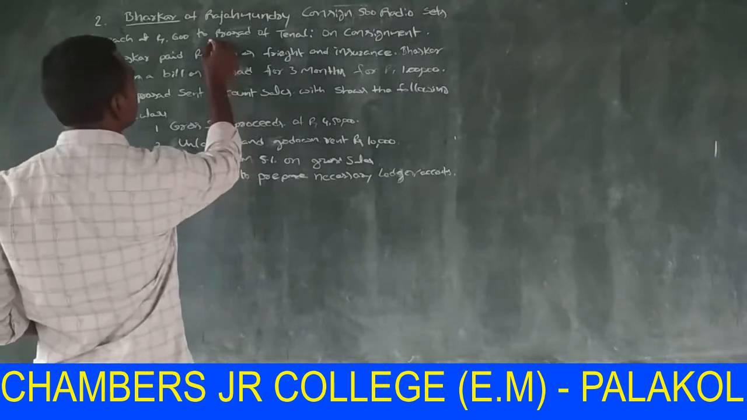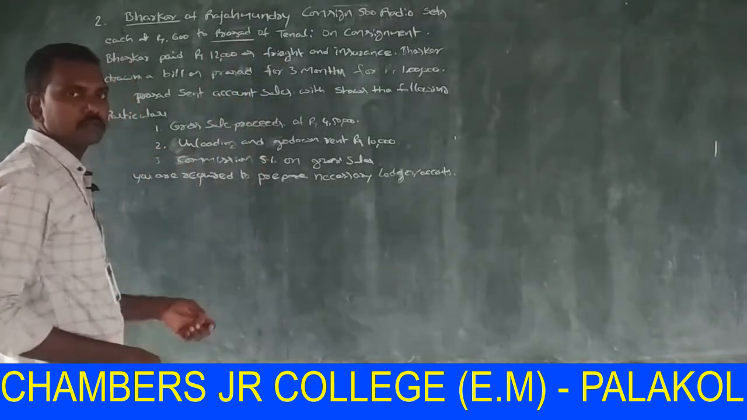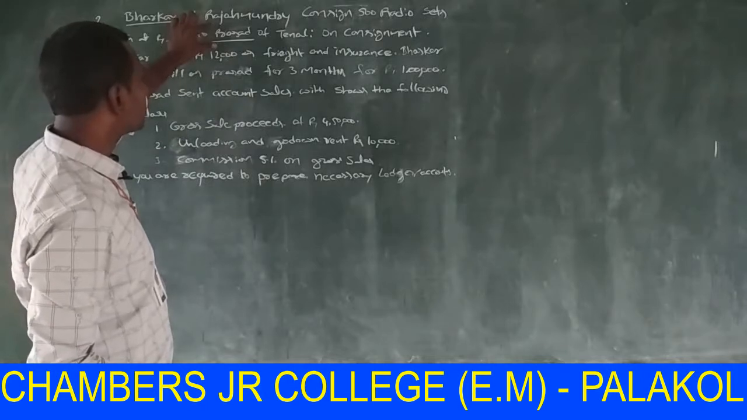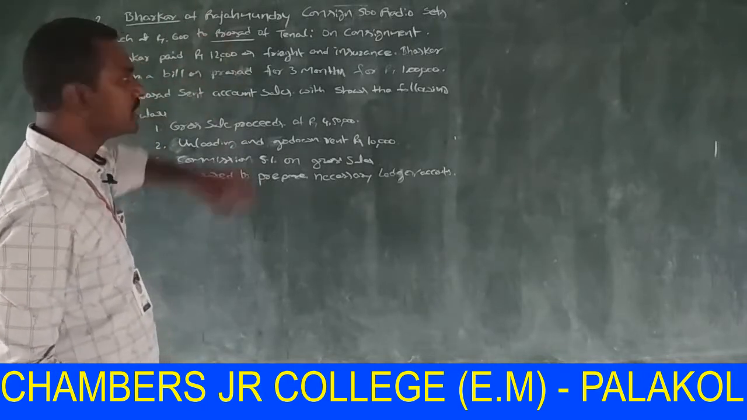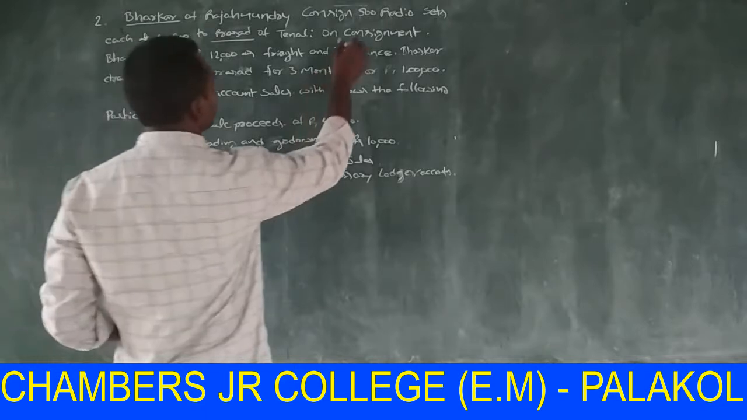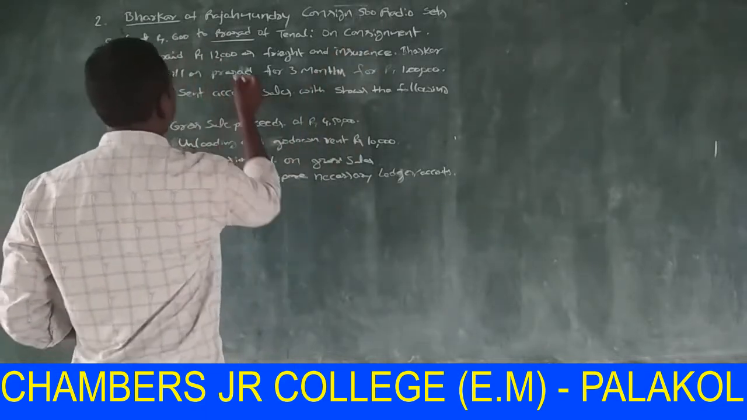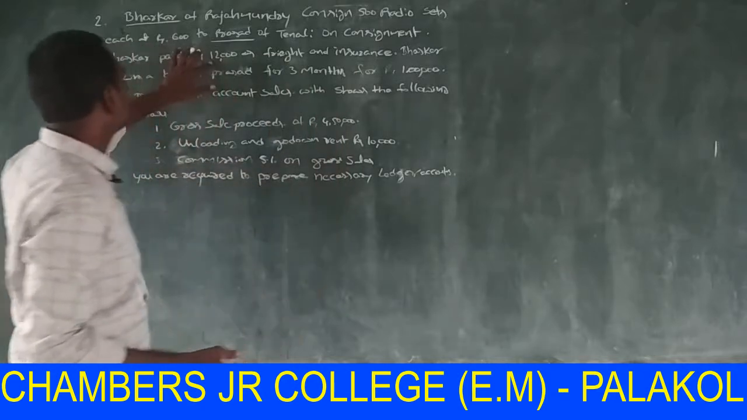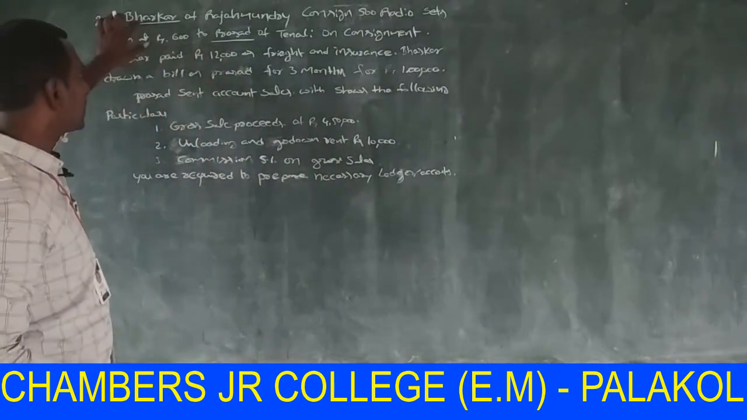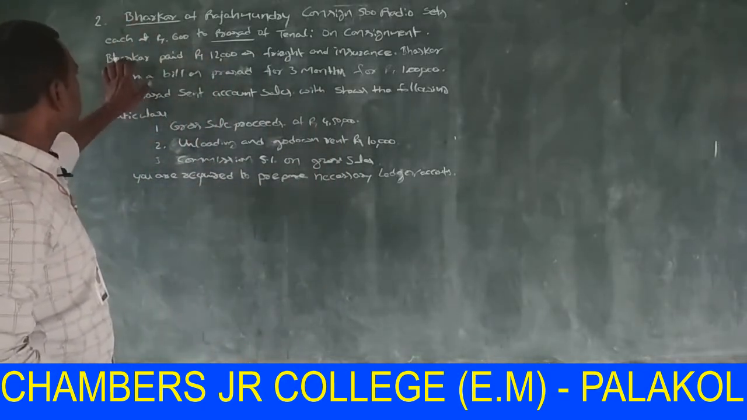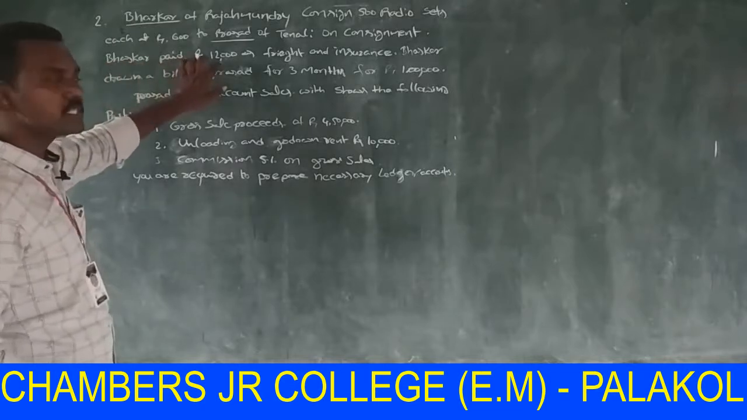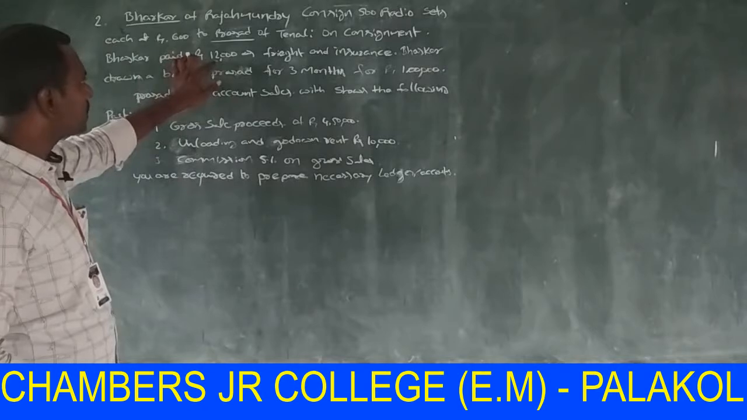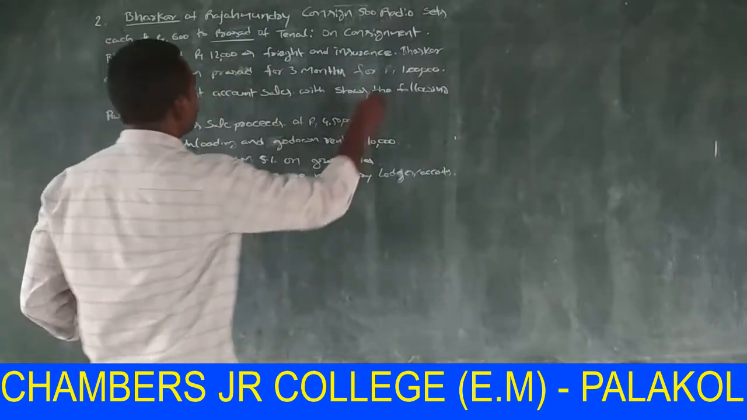Who is the receiver? Prasad. So Prasad is the consignee. On consignment, Bhaskar paid 12,000 as freight and insurance. Who is Bhaskar? He is the consignor. Now, the consignor spent rupees 12,000 on expenses.